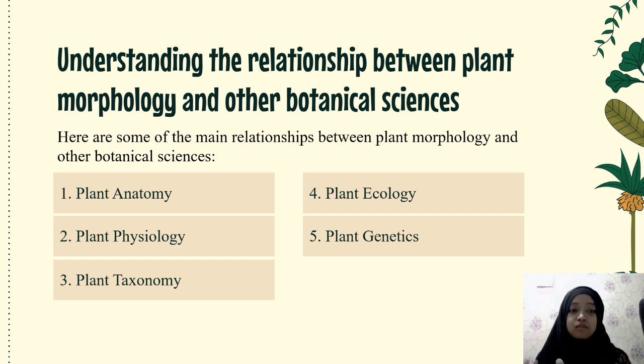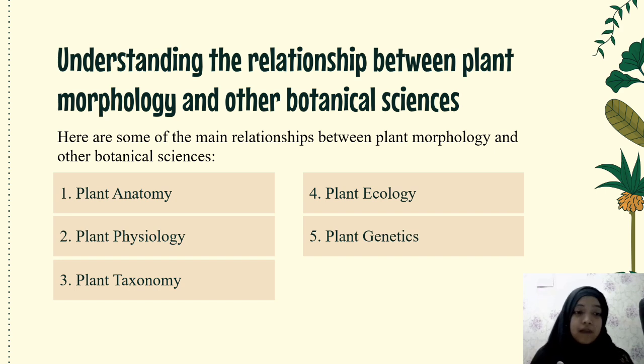Number 3. Plant taxonomy. Classification based on morphology. Taxonomy uses morphological characteristics to identify and classify plant species into taxonomic groups. Basis of species description. Morphological description is an important basis for determining the taxa boundaries of plants. This supports taxonomy studies.